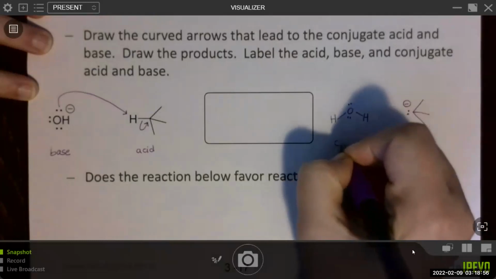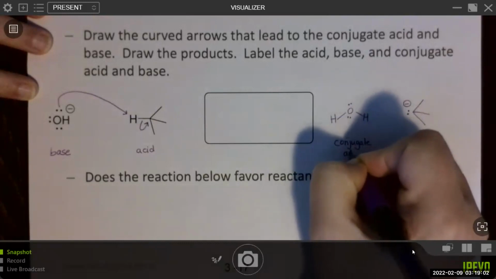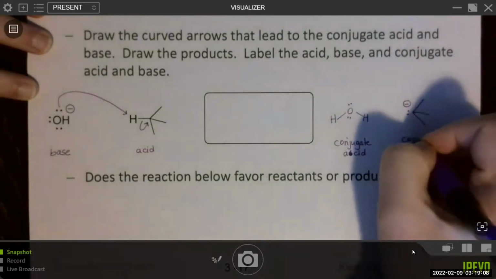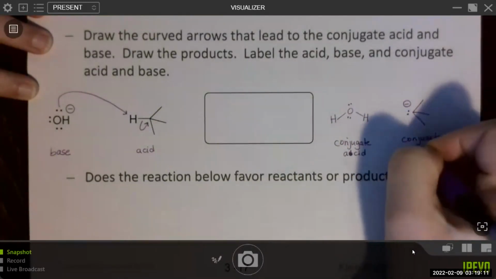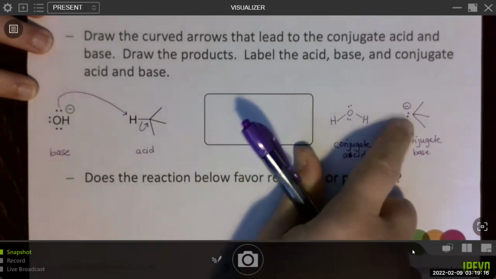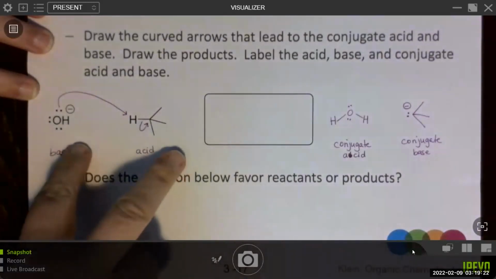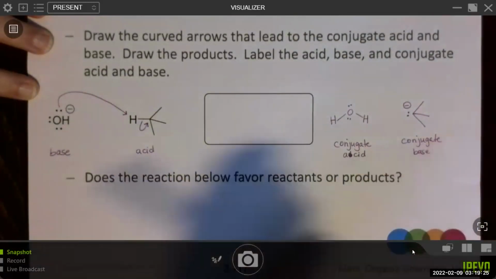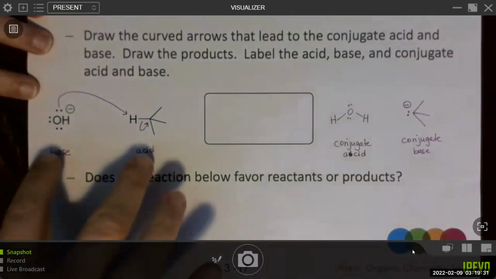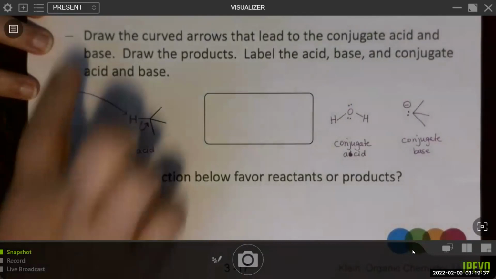So we have now the conjugate acid. You might remember that the base forms the conjugate acid and the acid forms the conjugate base. Or the other way to think of it is in reverse: which one would be the proton acceptor and which one would be the proton donor? The proton donor is always the acid, and the proton acceptor is always the base. So what would be the acid and the base if you were going in the reverse direction to form these products? Okay, so I think we did the first part here.